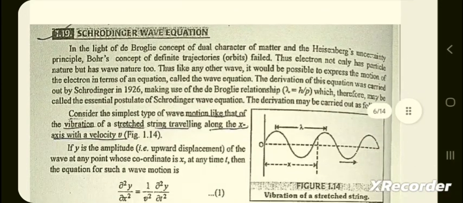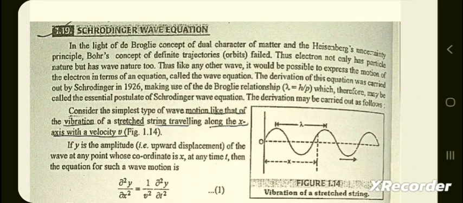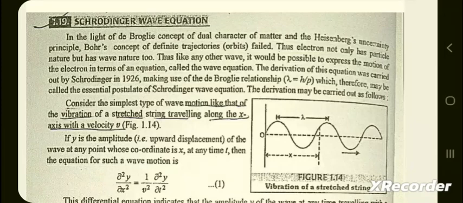The next topic is the Schrödinger wave equation. In light of de Broglie's concept of the dual nature of matter and the Heisenberg uncertainty principle, both concepts of definite trajectories and orbits failed. Thus electrons not only have particle nature but have wave nature too. Thus like any other wave, it would be possible to express the motion of the electron in terms of an equation called the wave equation.